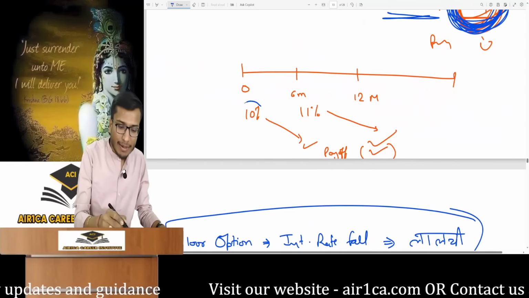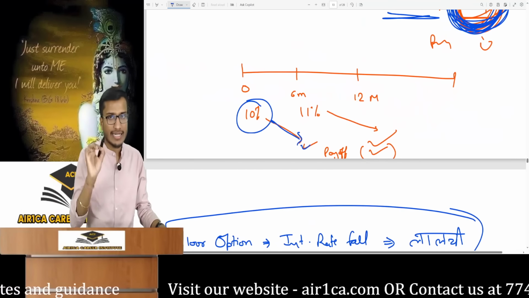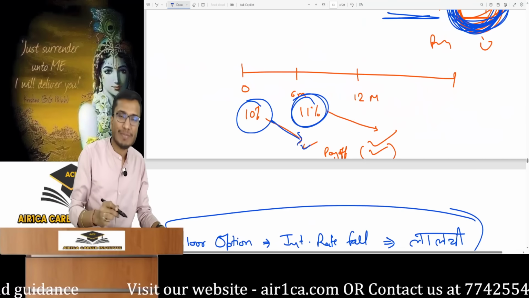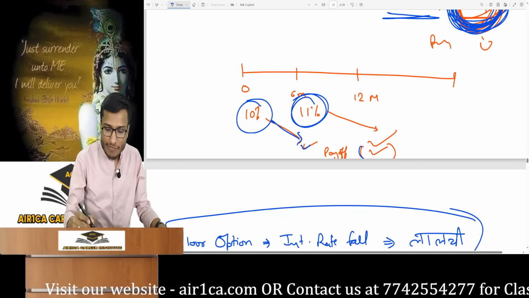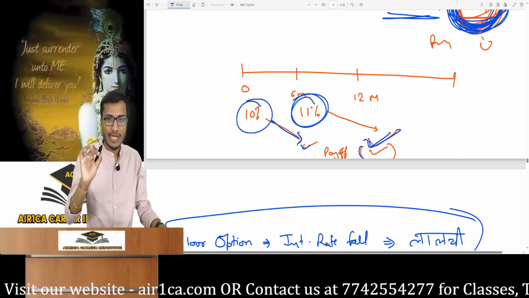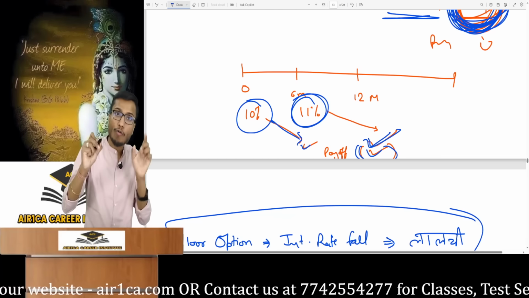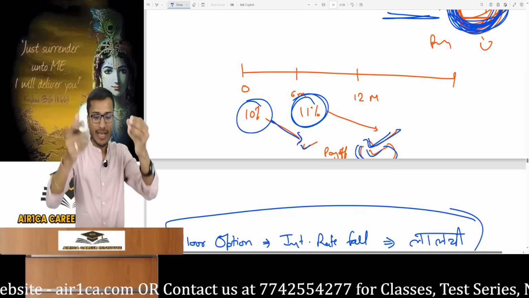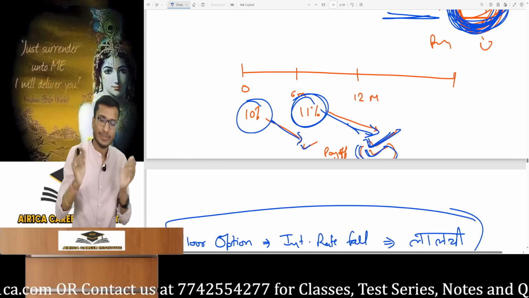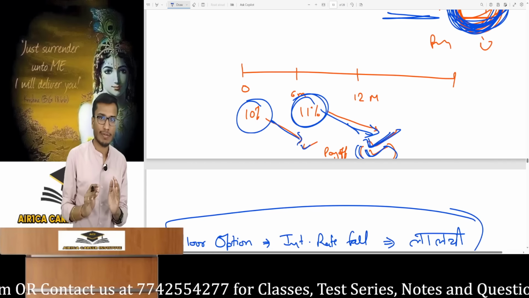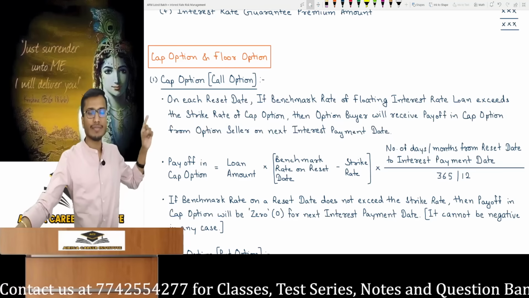As I said, the first payment is at 10%. So that payment is made here. Once it becomes 11% after 6 months, it will be above the strike rate. An extra 1% payoff will then come. I will pay the full 11% interest and then immediately get the payoff. This payoff is received on the exact interest payment day. The interest payment is happening here, and the option payoff is also received on this very day, adjusted within this. Alright, so this is what I've noted down here.